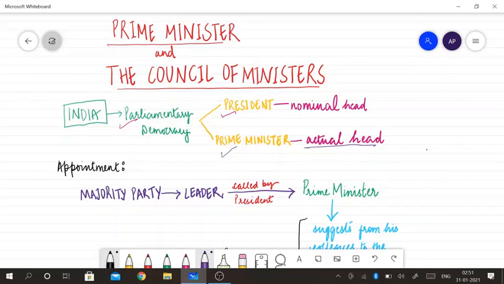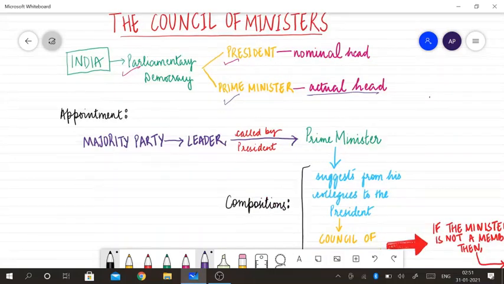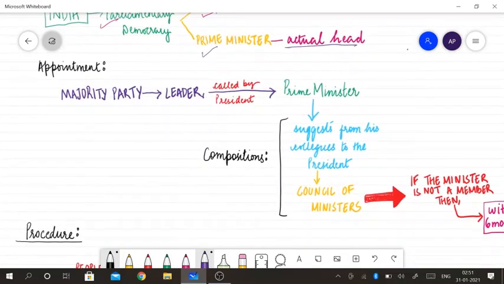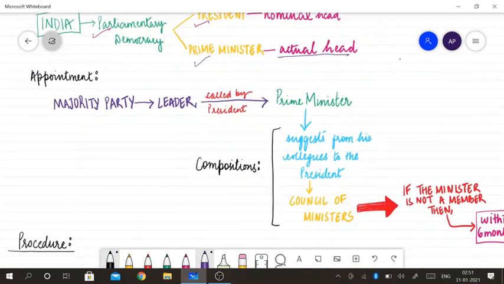In the general election, the party that gets the absolute majority, the leader of that party is called by the president to become prime minister. Now, what do we mean by the absolute majority?